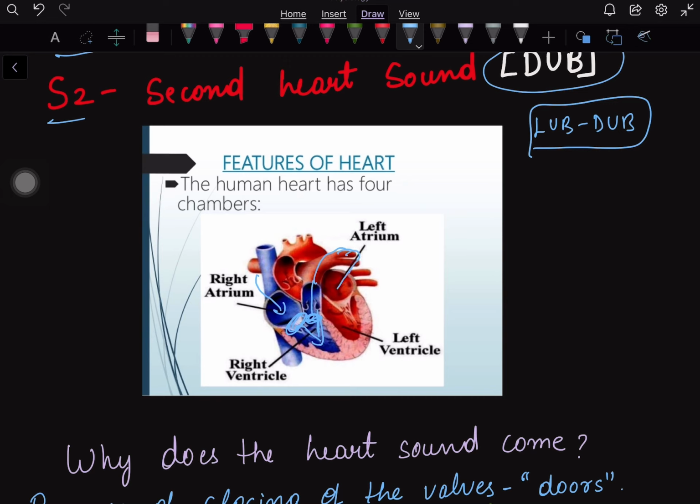From the left atrium it goes to the left ventricle through a valve. This is also an atrioventricular valve. Because they are present between an atrium and the ventricle, it is known as the atrioventricular valve. Then from the left ventricle the blood goes to the aorta. Here again another valve is present, that is the aortic valve. Then through the aorta the blood goes out and is supplied to the other parts of the body. So here we discussed mainly four valves, that is two atrioventricular and two semilunar. Semilunar are the pulmonary valve which is present here and the aortic valve which is present here.